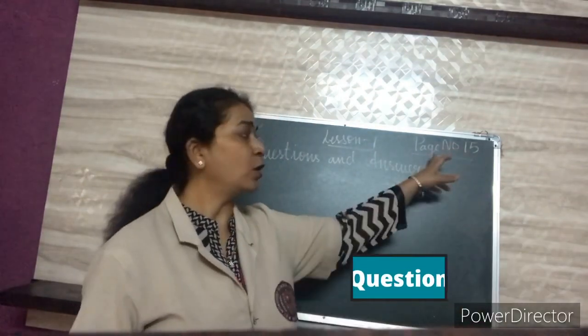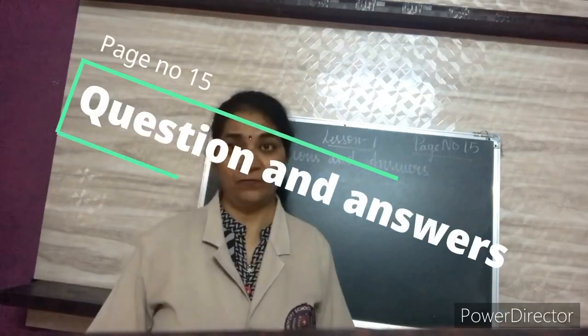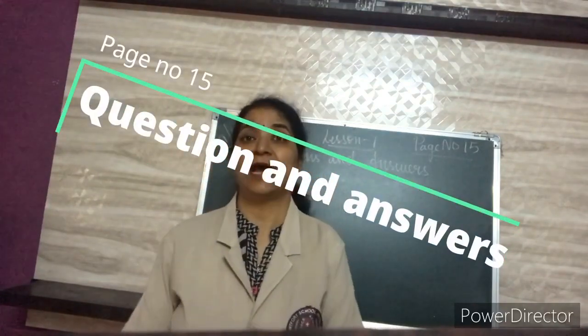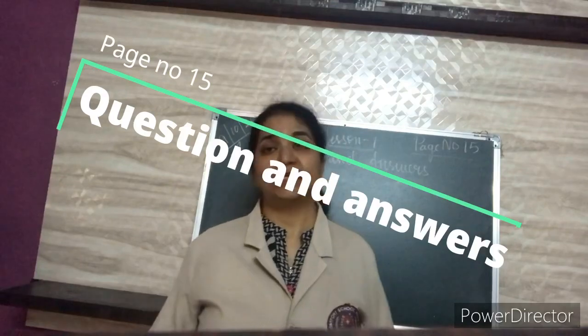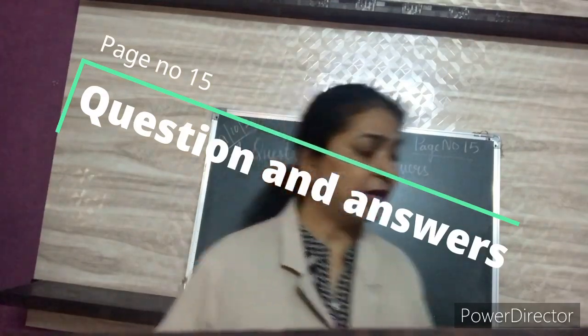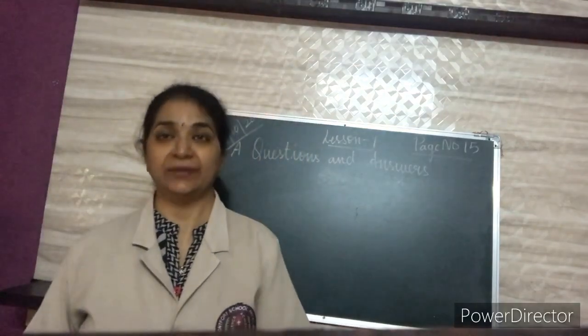So all will take out page number 15. So let us do the last part of the lesson, question and answers. I hope you all have taken out page number 15 by now. Let us see the first question. What is the first question? The first question here on page number 15 is, what homework did the mathematics teacher give?